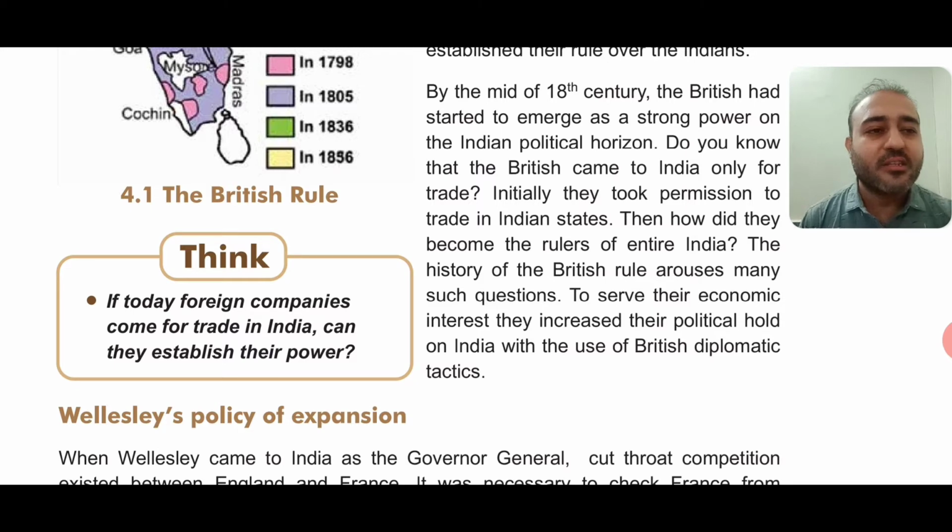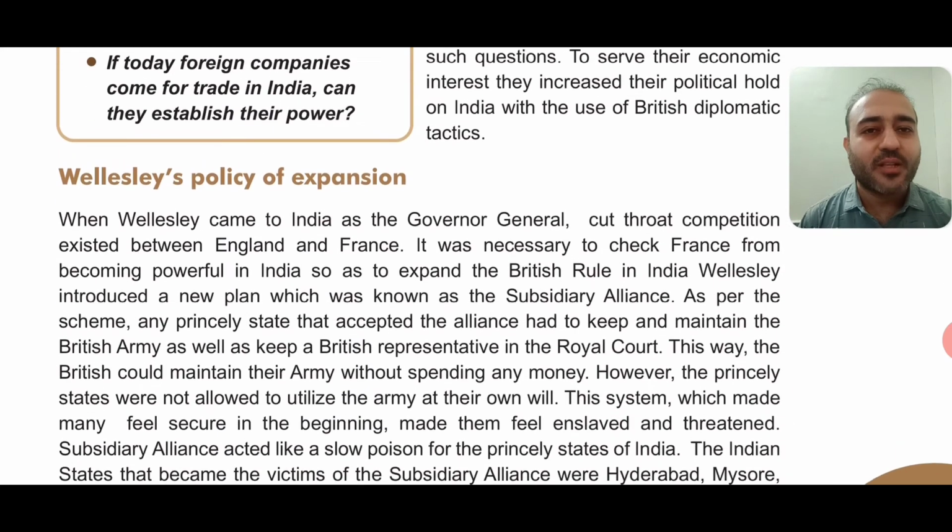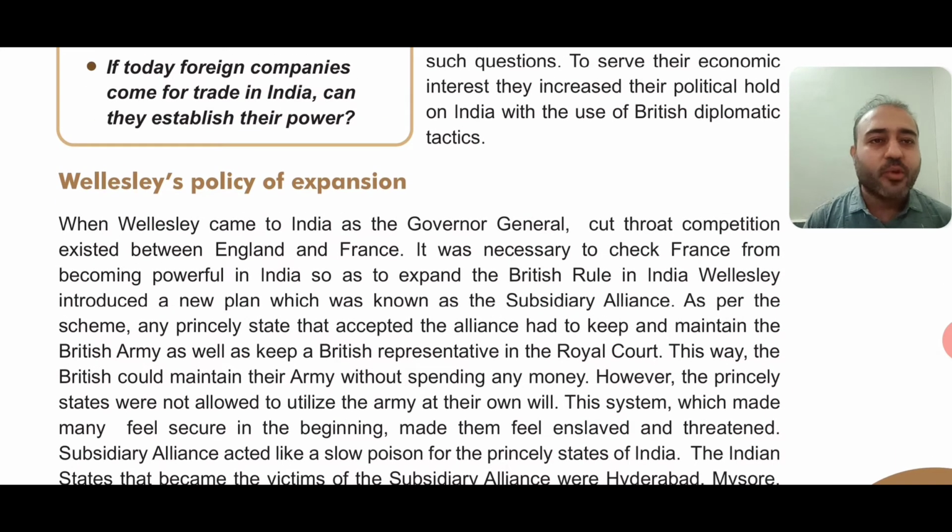Next we'll see Wellesley's policy of expansion. When Wellesley came to India as the Governor General, cutthroat competition, meaning very violent competition, was going on. That means a competition in which if one person is weak, then he will lose everything. So cutthroat competition existed between England and France.